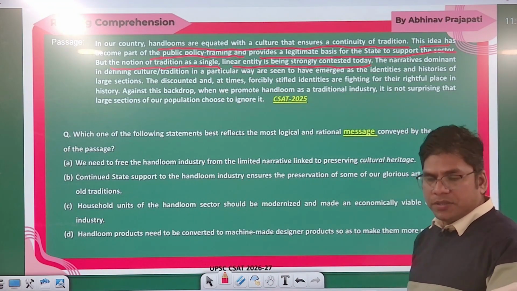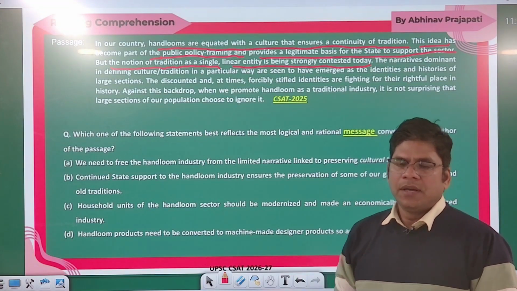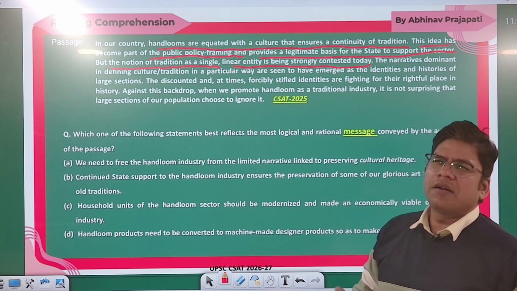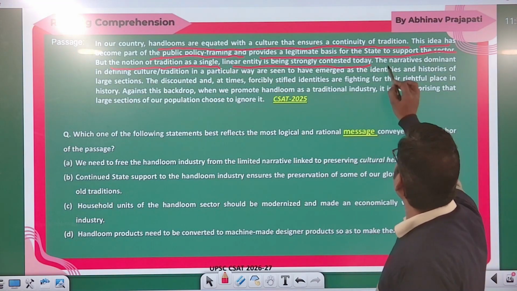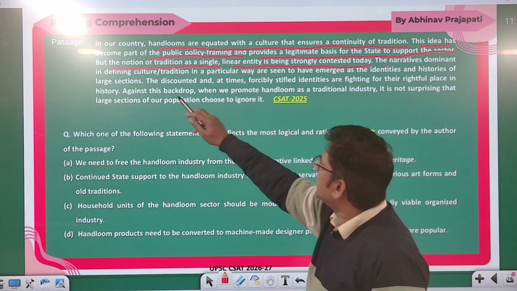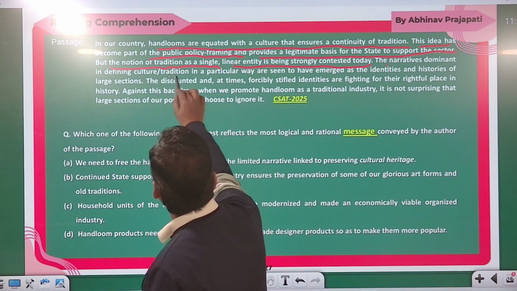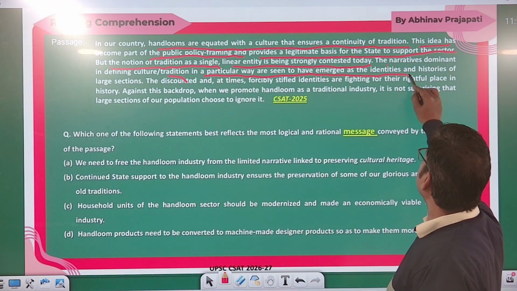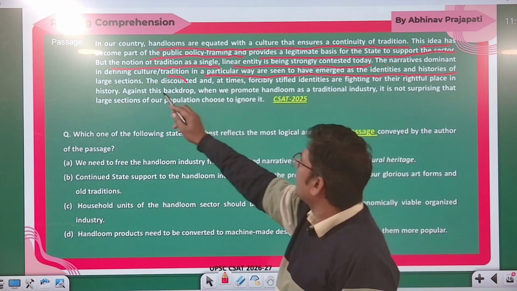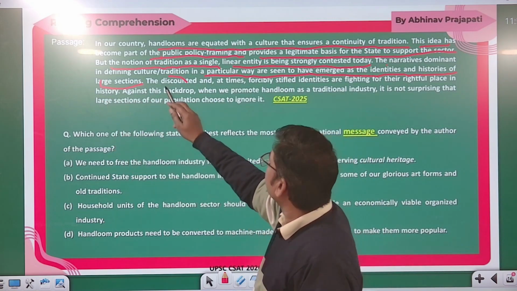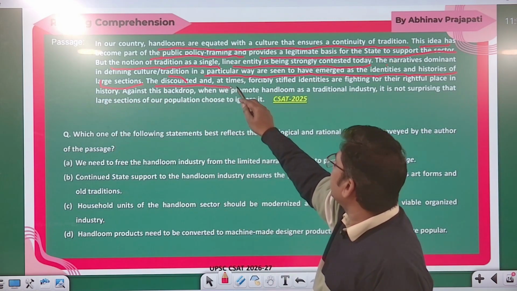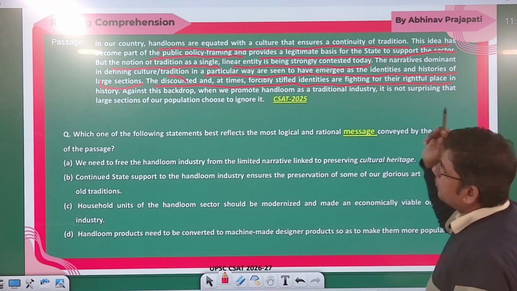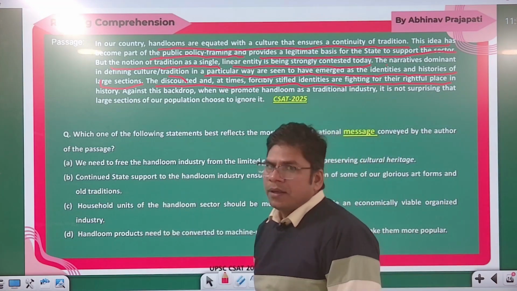Nowadays people are thinking that this is not part of our tradition. The narratives dominant in defining culture and tradition in a particular way are seen to have emerged at the cost of the histories of large sections. The discounted and at times forcibly stifled identities are fighting for their rightful place in history.